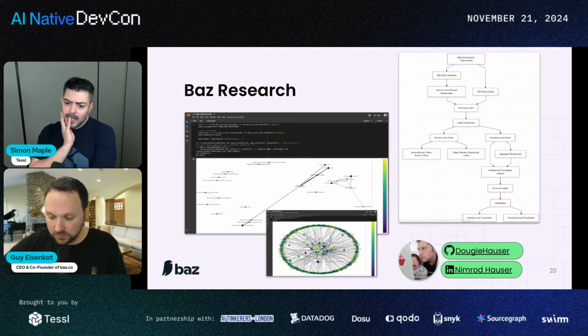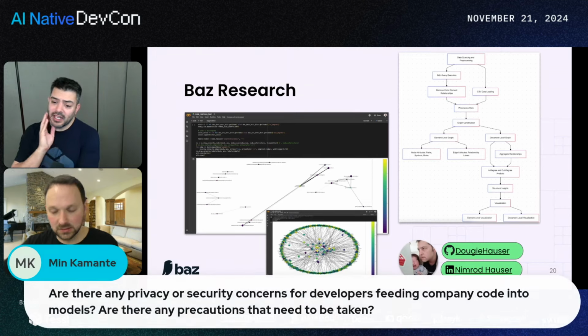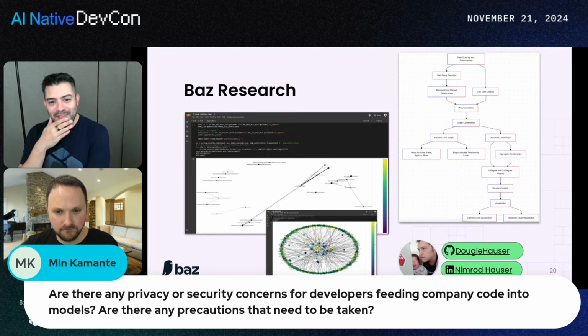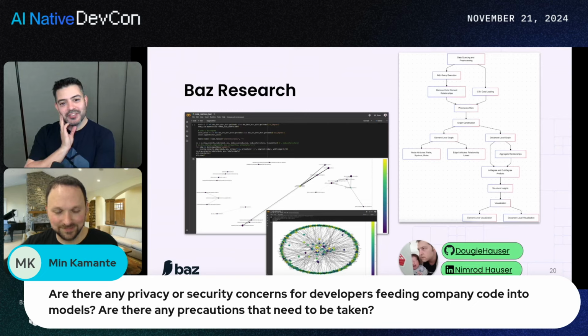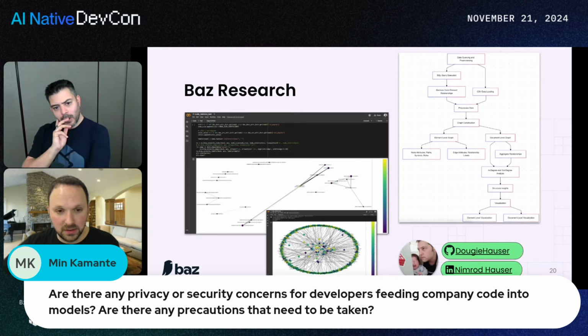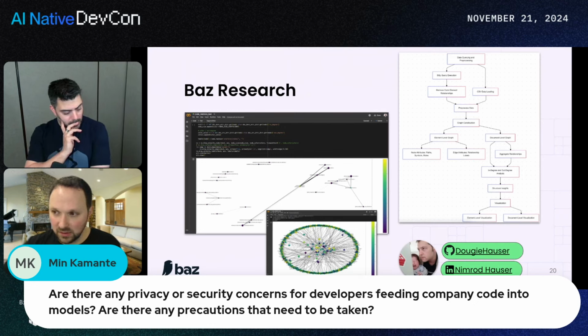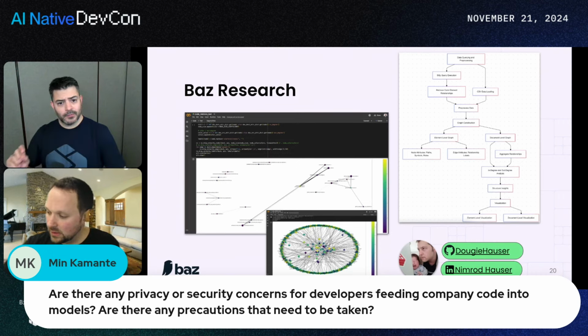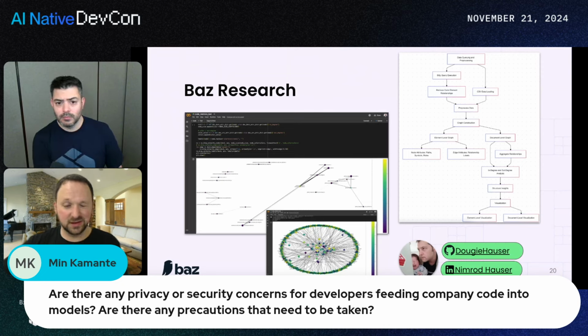Okay, makes sense. I have a question from Min, and I think we can answer this specifically from your own experience, but it's a fairly general question about general usage of LLMs. Any privacy or security concerns for feeding company code into models? Definitely an area of interest in my past life. I'll first state the obvious: given the level of efficiency we are bound to get from these models, especially for coding, it's inevitable that we will take on some of that exposure over time.